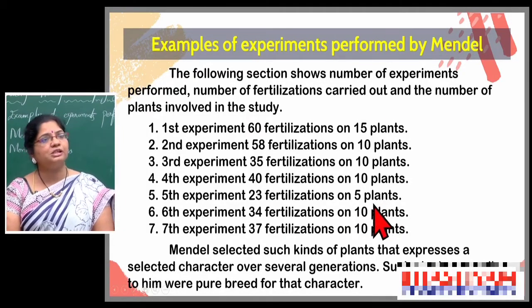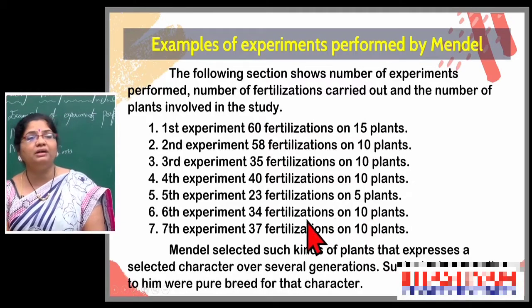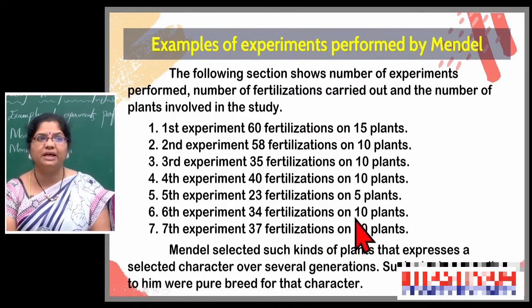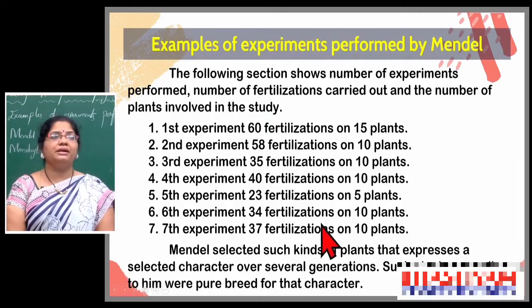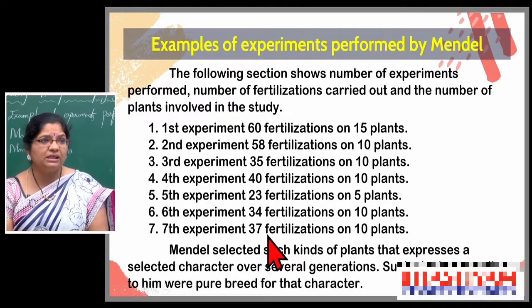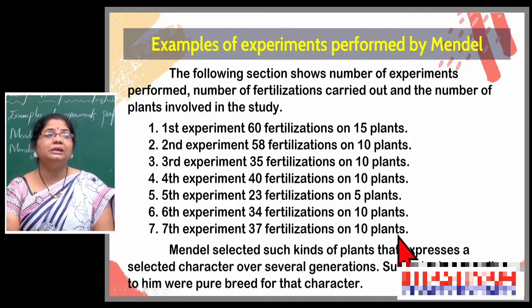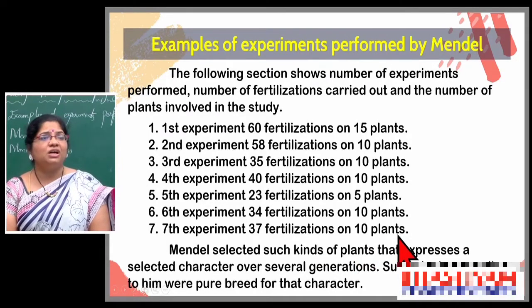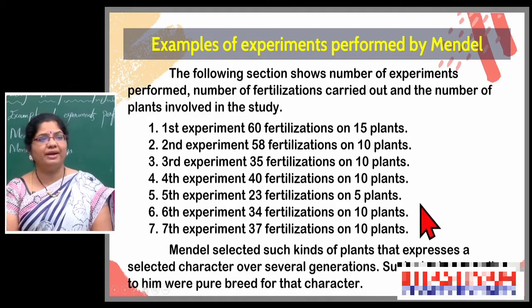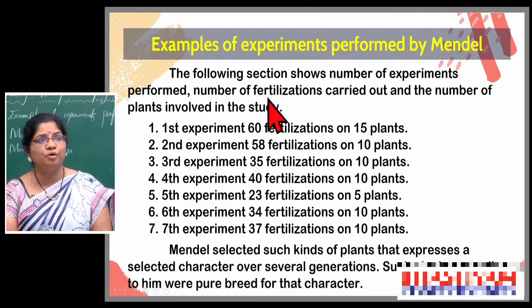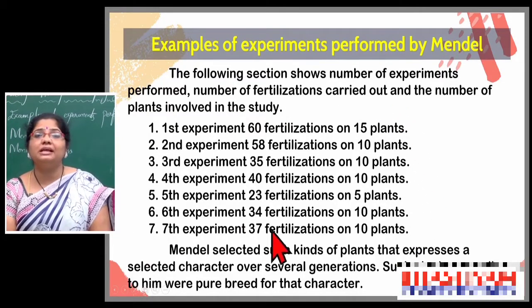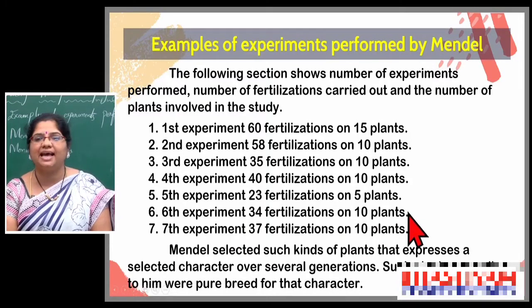Next, in the sixth experiment, 34 fertilizations on 10 plants he conducted, and last and finally the 7th experiment, 37 fertilizations Mendel carried out on 10 plants. So, in different ways Mendel conducted experiments on several generations on selected characters.